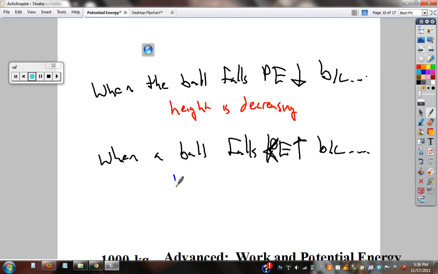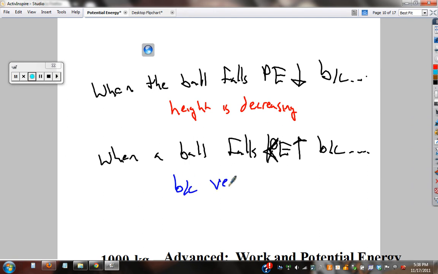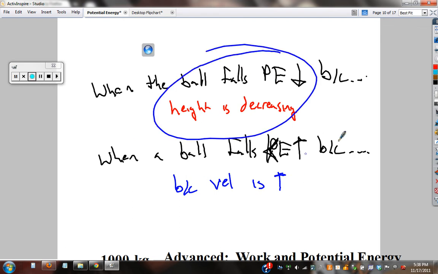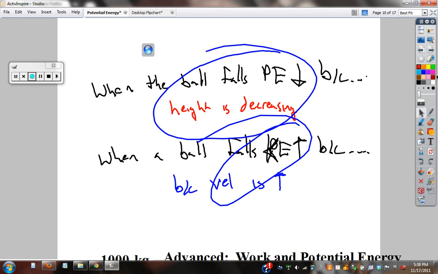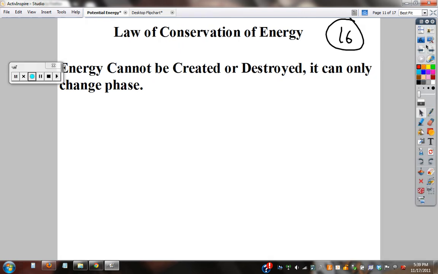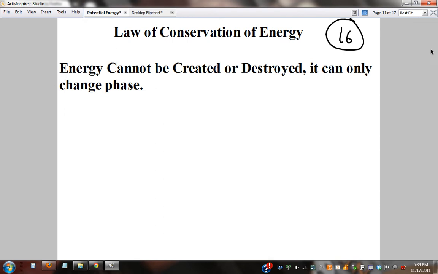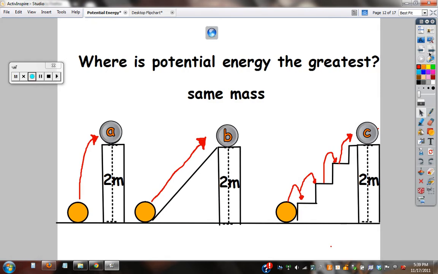Kinetic energy, as it falls, velocity is increasing. Potential energy is all about height. Kinetic energy is all about velocity. This is your basic question. You need to be able to answer this, or you cannot pass go and you cannot collect $200. Okay. Energy cannot be created or destroyed. It can only change phase.